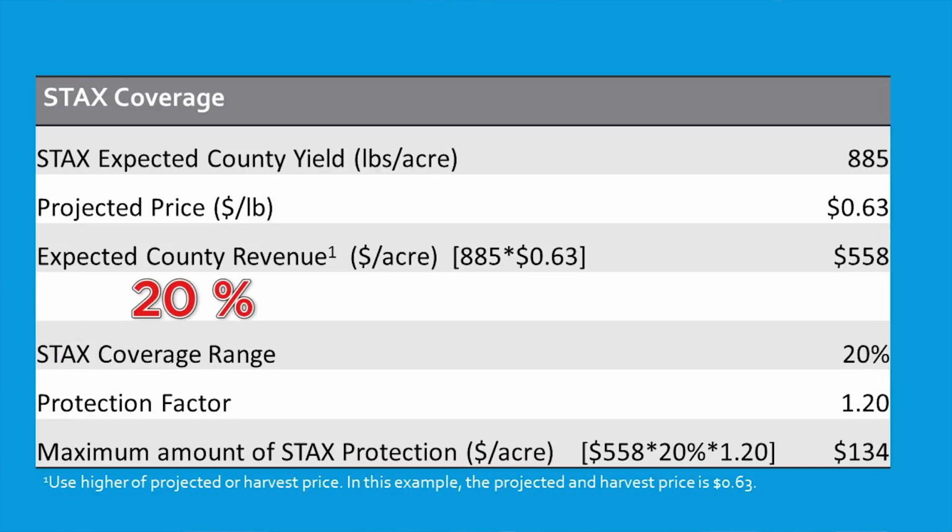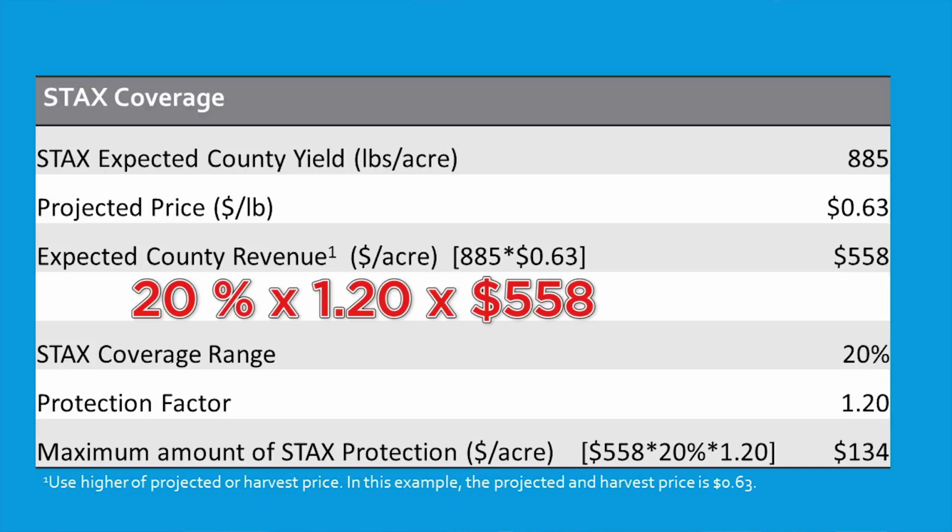The amount of STAX protection is the product of the coverage range, which is 20%, times the protection factor of 1.2, times the expected area revenue of $558. So in this example, the maximum amount of STAX protection is $134 per acre. The STAX protection is in addition to what is covered by the companion policy.